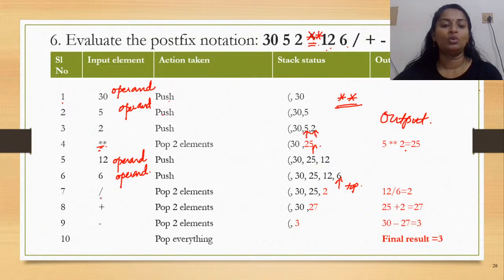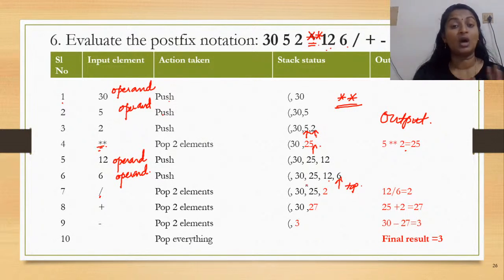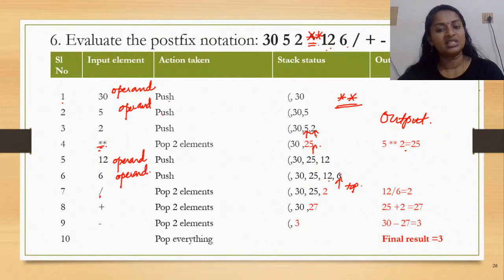Right? Now you have an operator. Which is the operator? Slash, right? So slash is a binary operator. How many values have to be popped from the stack? 2. So I would pop 6 and 12. Now slash. So how is the division to be done? The first value popped would be your divisor. The second one would be your dividend. So it is 12 slash 6 and the quotient is 2. Now this is again pushed onto the stack. So what is pointed to by top? 2, right?